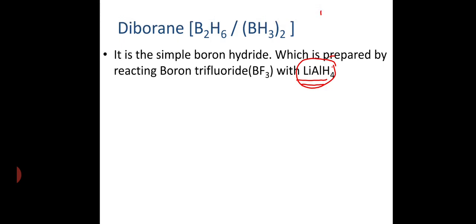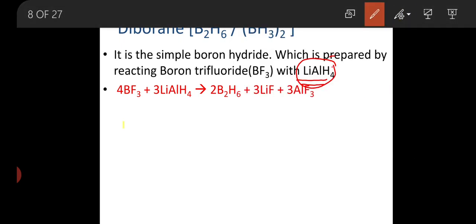Boron trifluoride, BF3, on reacting with LiAlH4 gives the corresponding compound, diborane. With loss of the fluorine, lithium aluminum hydride gives H plus ions; of its 4 hydrogens, two are donated to boron trifluoride to give the corresponding B2H6 molecule, which is known as diborane.